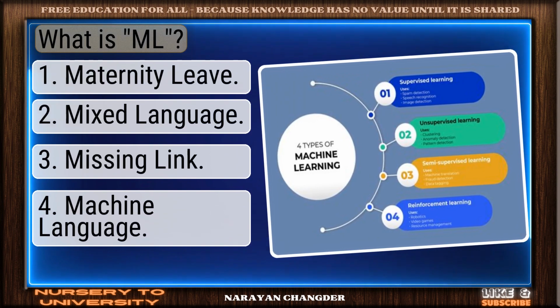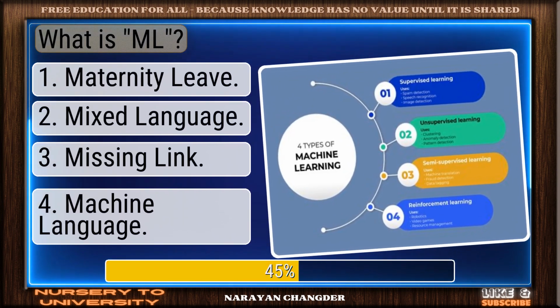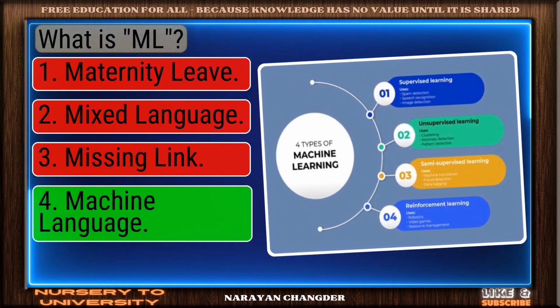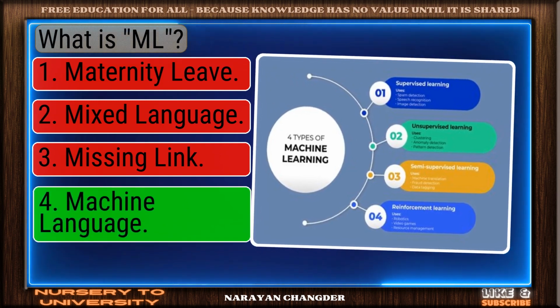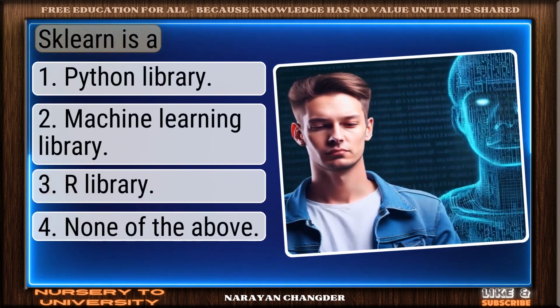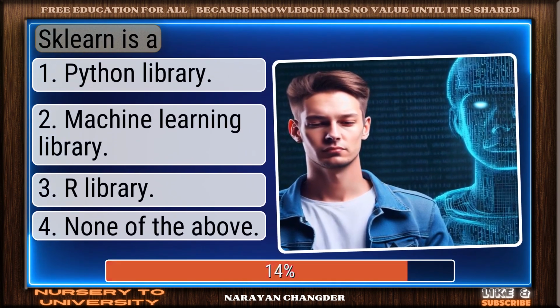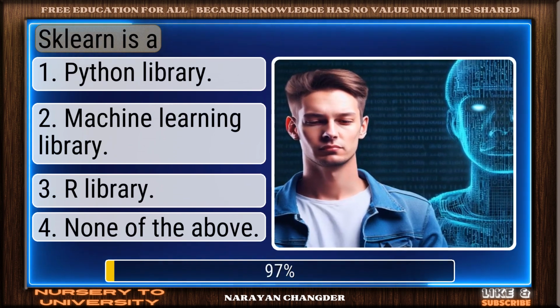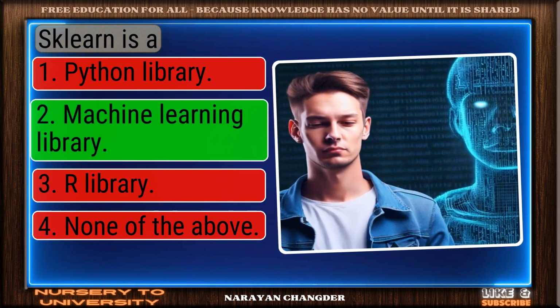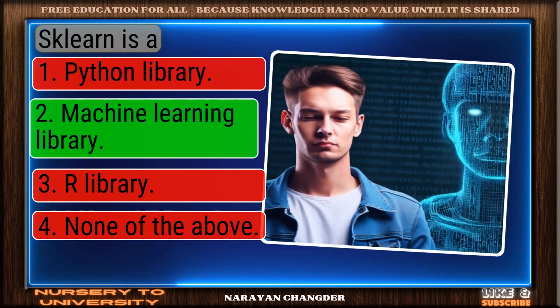Question number 79. What is ML? Solid response. Machine language is a valid choice. Question number 80. Sklearn is a. Excellent. Machine learning library is a brilliant choice.